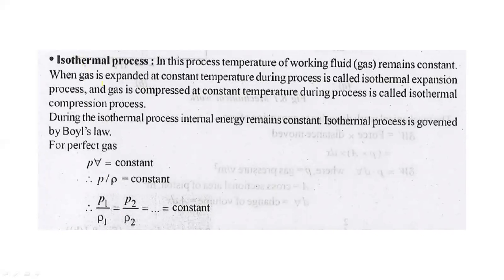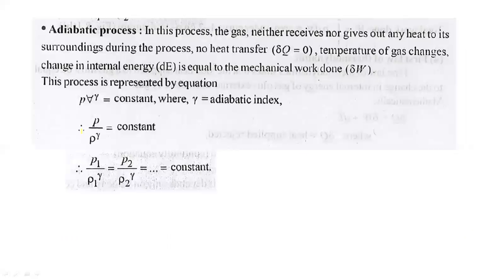In the isothermal process, we calculate according to Boyle's law, which means PV is equal to constant, or P upon rho is equal to constant. Therefore, P1 upon rho 1 is equal to P2 upon rho 2 is equal to constant. This is the main equation we have to remember in the case of the isothermal process.